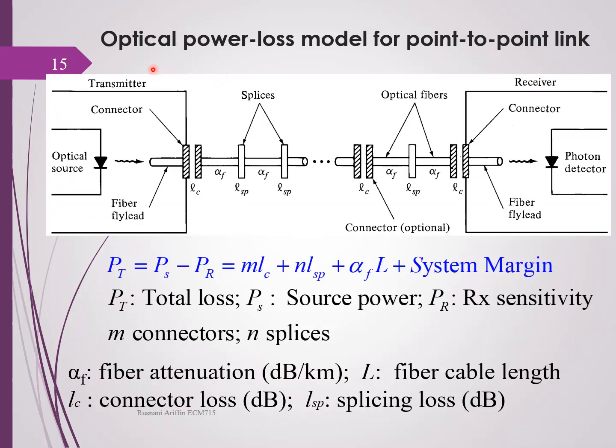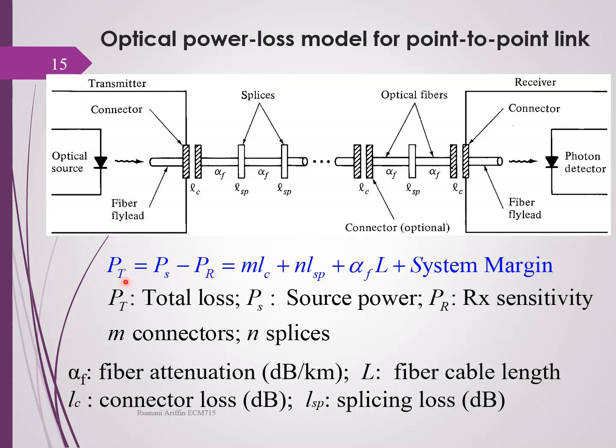Okay, this is an optical power loss model for a point-to-point link. You can see here that this is our transmitter. We have the splices, the optical fibers, and also the receiver. Basically we have this formula that you will use, whereby PT, the total loss, is equal to PS minus PR.